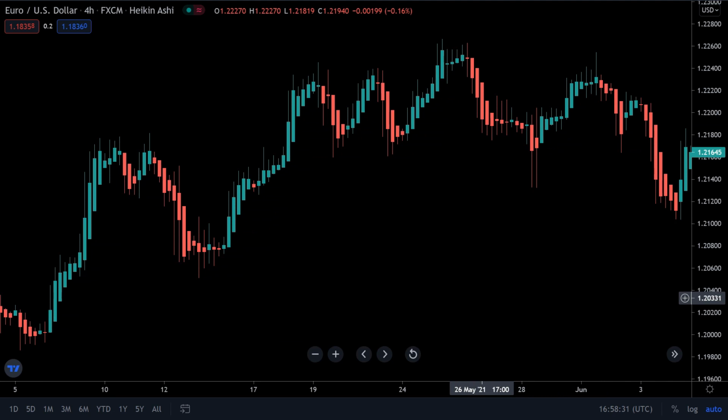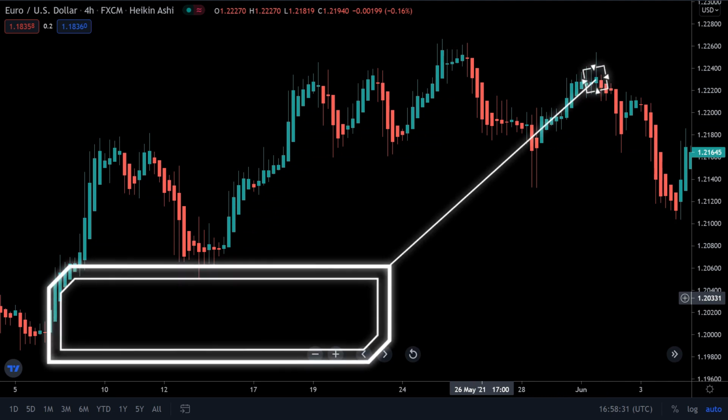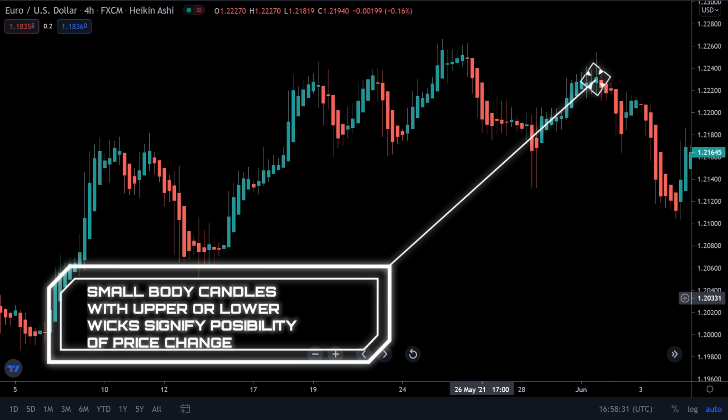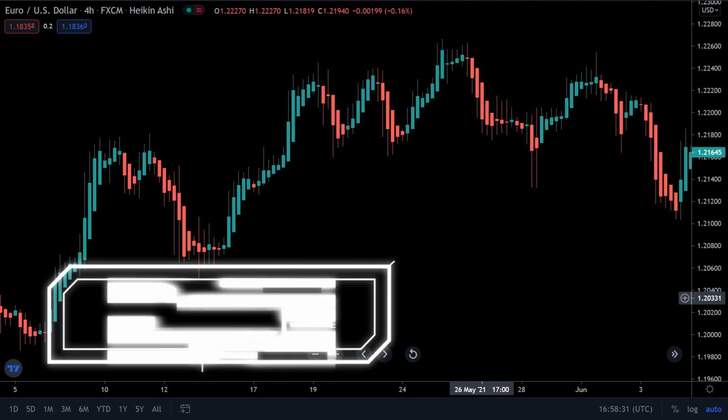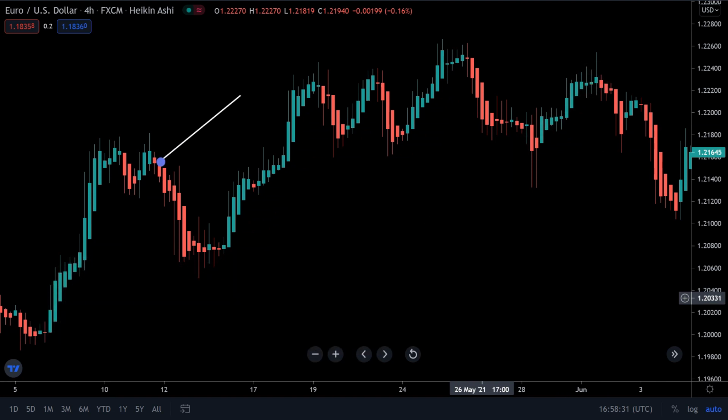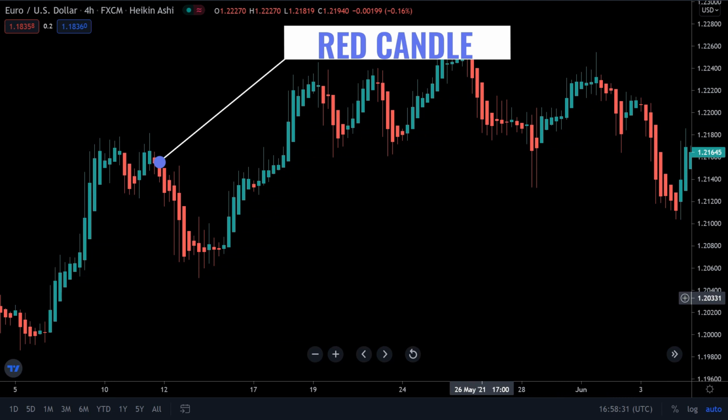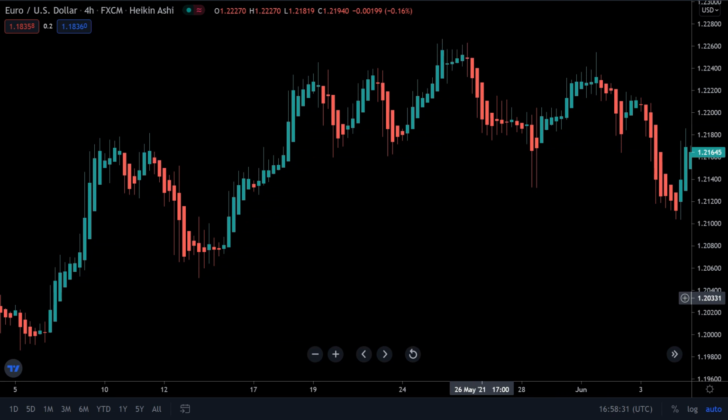When you find small body candles having lower or upper shadows, this indicates possibility of price change, so wait for a confirmation before going long or short in your trades. Red candles indicate a downtrend, so you just need to add to your short position and exit your long position trades.